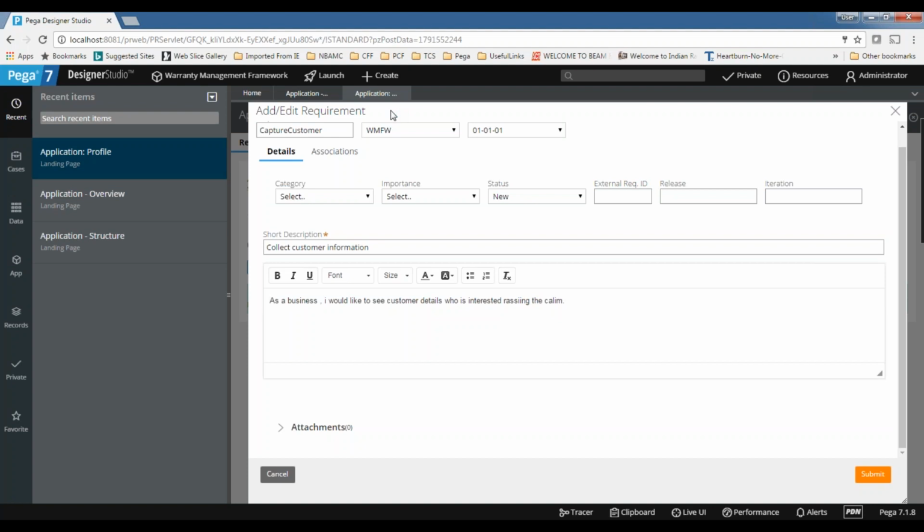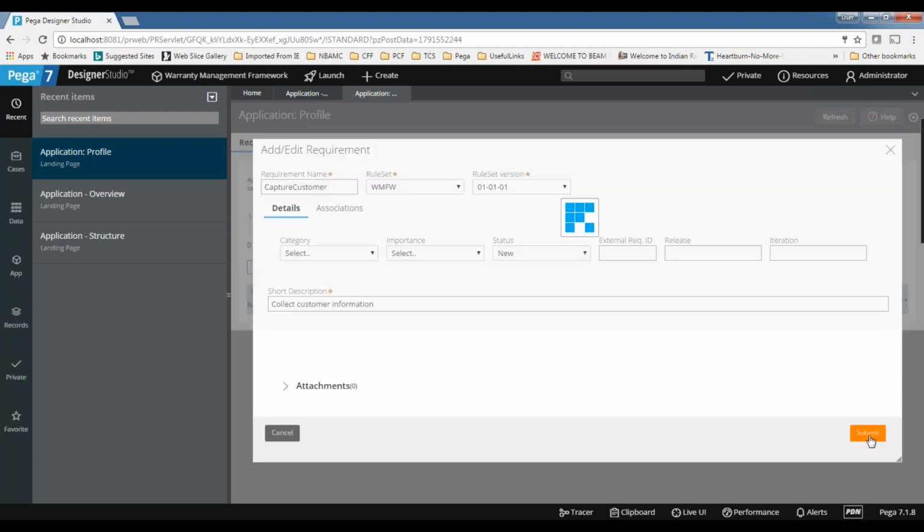But in other applications, once the project is over, people will generally place the Excel sheet in a shared folder. If it's a team of 8 people and I want to access the requirements, they will place the requirement document in the shared folder and people will access it. That is what generally happens. But here it's part of the application. Anybody who can log into the application can see the requirements, and when we deploy the application, the requirements will be there. It's a system of record. It won't go anywhere.